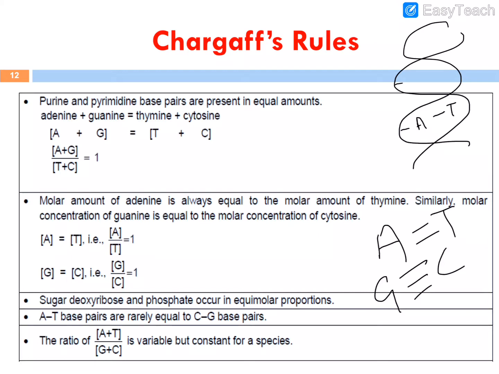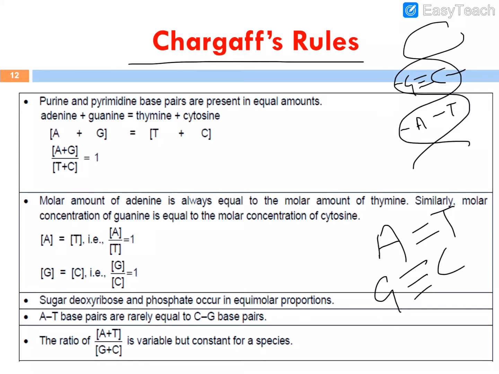So if there is a guanine on one side, then on the second nucleotide chain that may be cytosine. This type of complementary base pairing, adenine complementary to thymine and guanine complementary to cytosine, is explained by Chargaff, and he proposed the Chargaff rules. According to Chargaff, purines and pyrimidines are present in equal amounts.